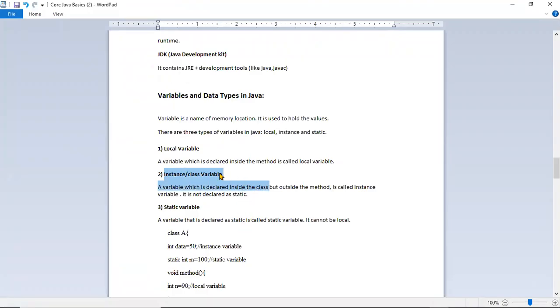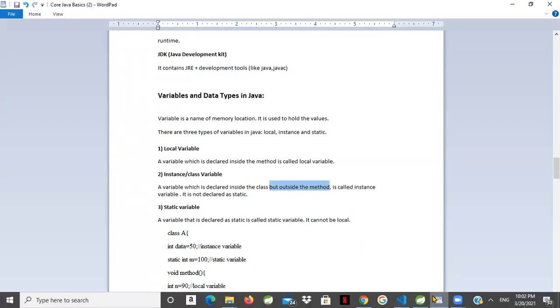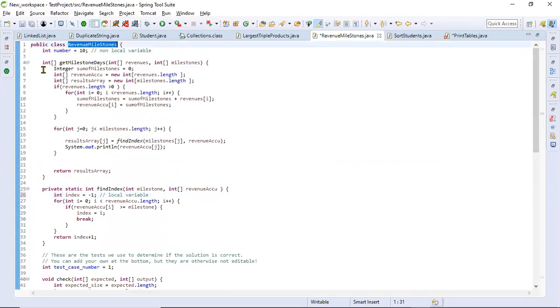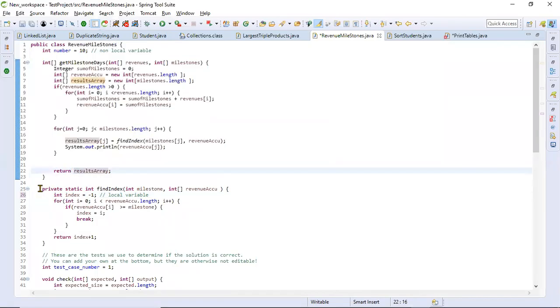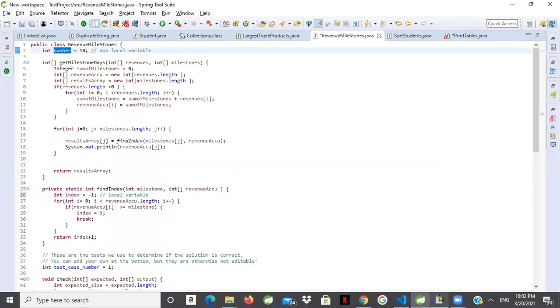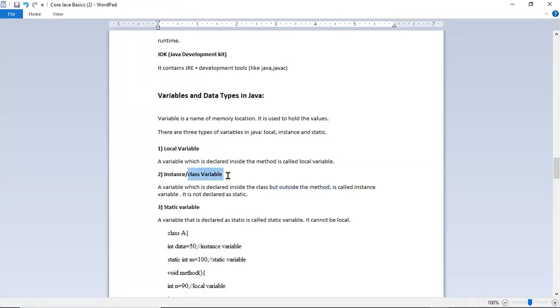So the second type of variable is the instance or class variable. A variable which is defined inside the class but outside of the method. This is the example which I showed, right? This variable is declared inside the class but outside of all the methods. That's called a class variable. So that is the second type of variable.